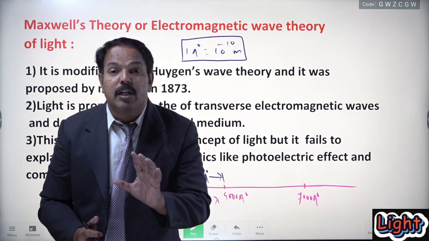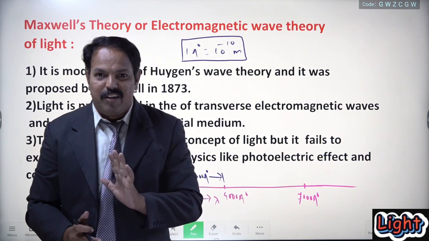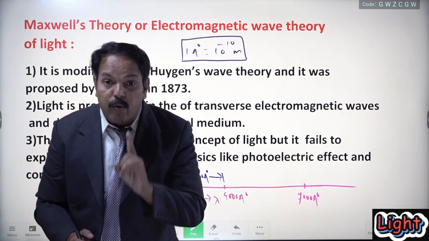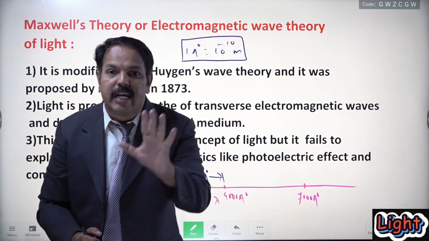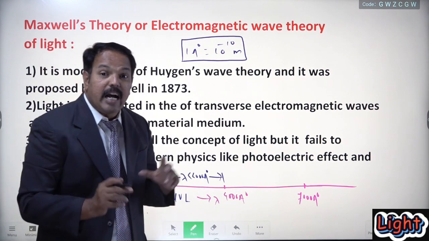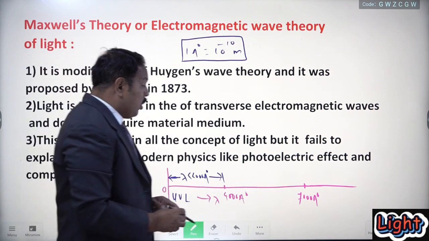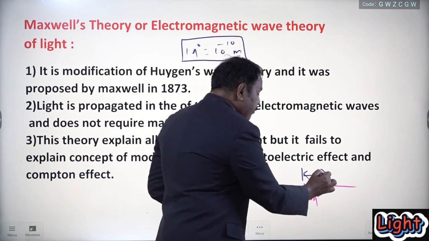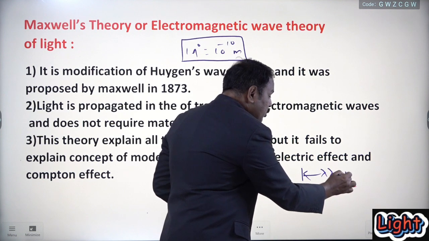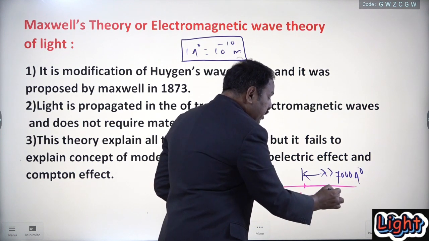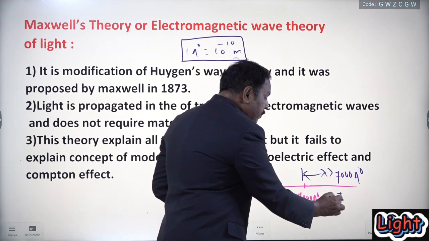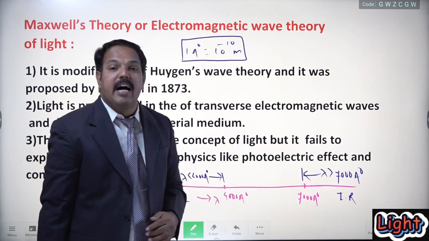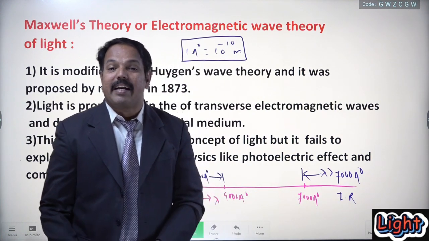Is it clear? UV radiation means ultraviolet. These are the electromagnetic waves having wavelength less than 4000 angstrom unit, called as ultraviolet. Those radiations whose wavelength is greater than 7000 angstrom unit are called as infrared radiations, IR radiations, infrared.